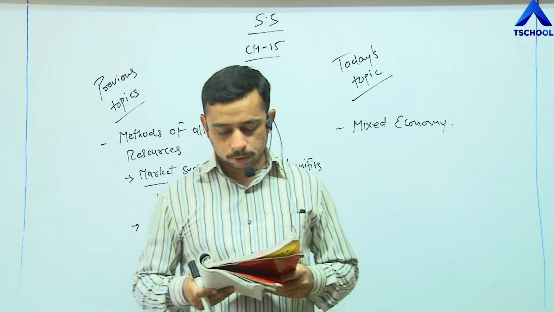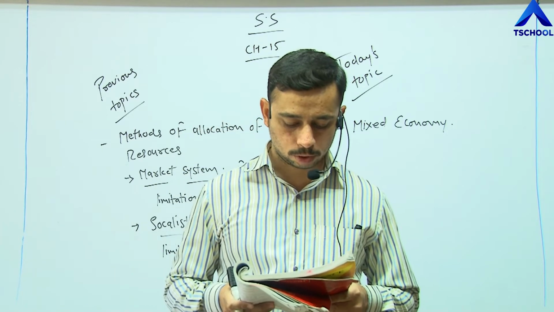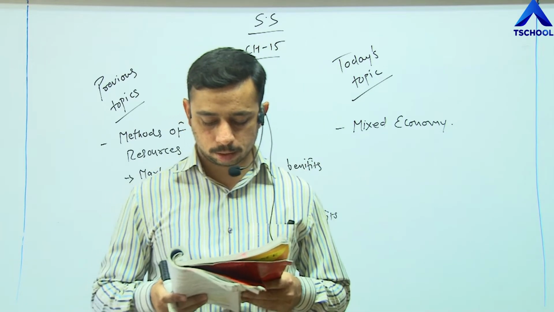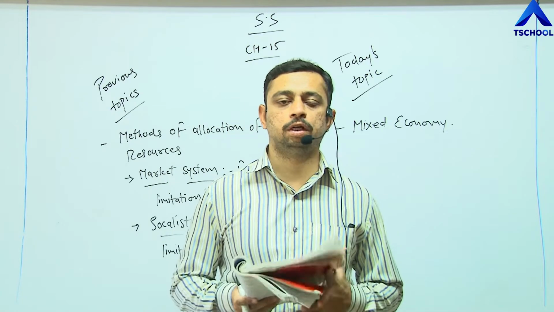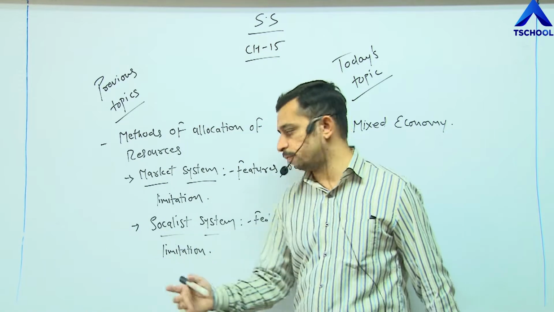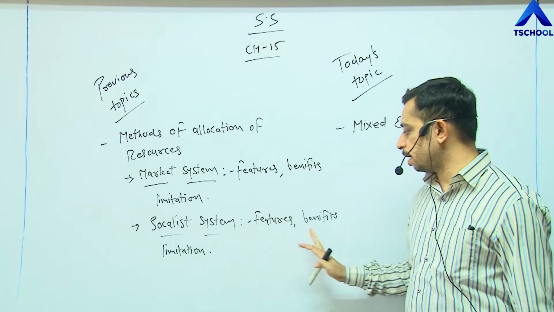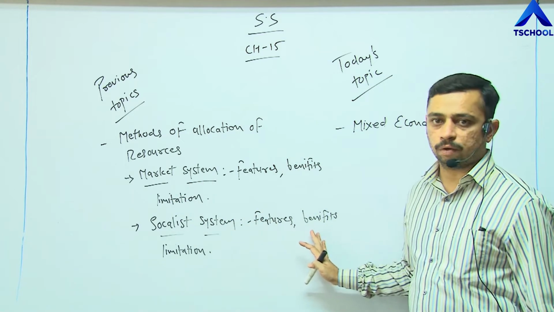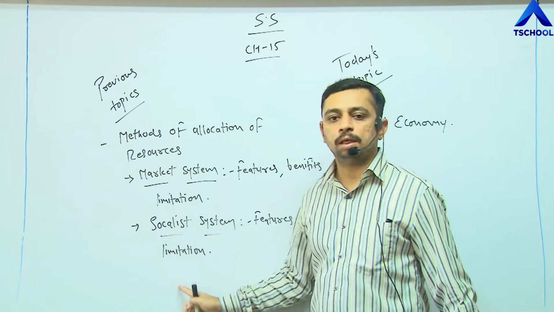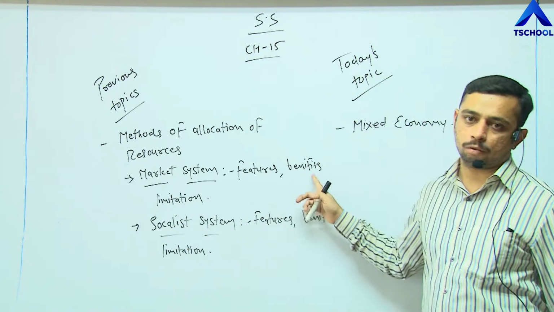Mixed economic systems attempt at removing the limitations of market systems and socialist systems and try to assimilate into it good elements of both the systems. They try to find out what are the good things, what are the benefits that we have already seen in the market system, and what are the benefits in the socialist system, and then try to remove the limitations of both the systems and accept the benefits crosswise.